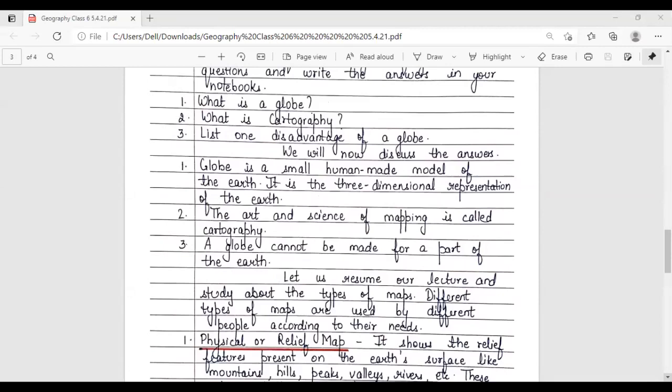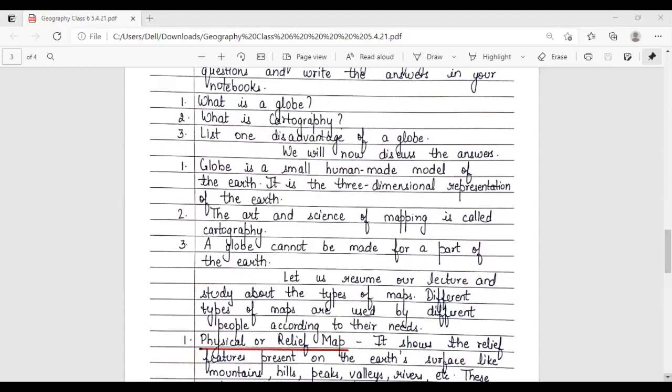We will now discuss the answers. Number 1. Globe is a small, human-made model of the Earth. It is the three-dimensional representation of the Earth. Number 2. The art and science of mapping is called cartography. Number 3. A globe cannot be made for a part of the Earth.